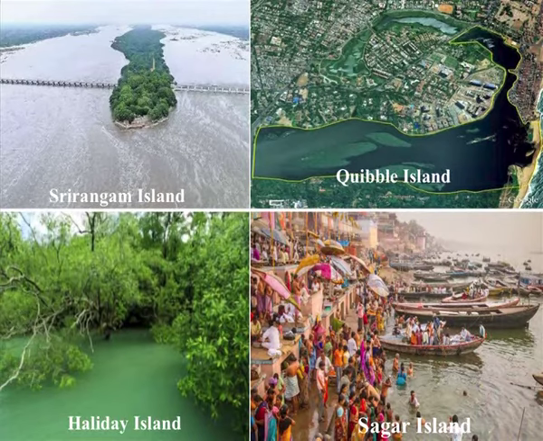Halliday Island. It is located in the state of West Bengal and is part of the Sundarbans area. It is located in the river Matla and is also a wildlife sanctuary.